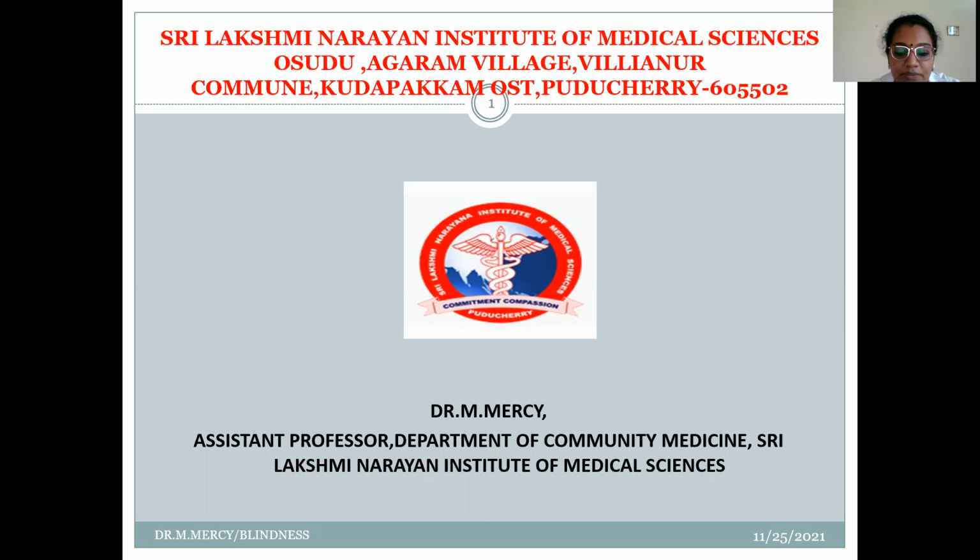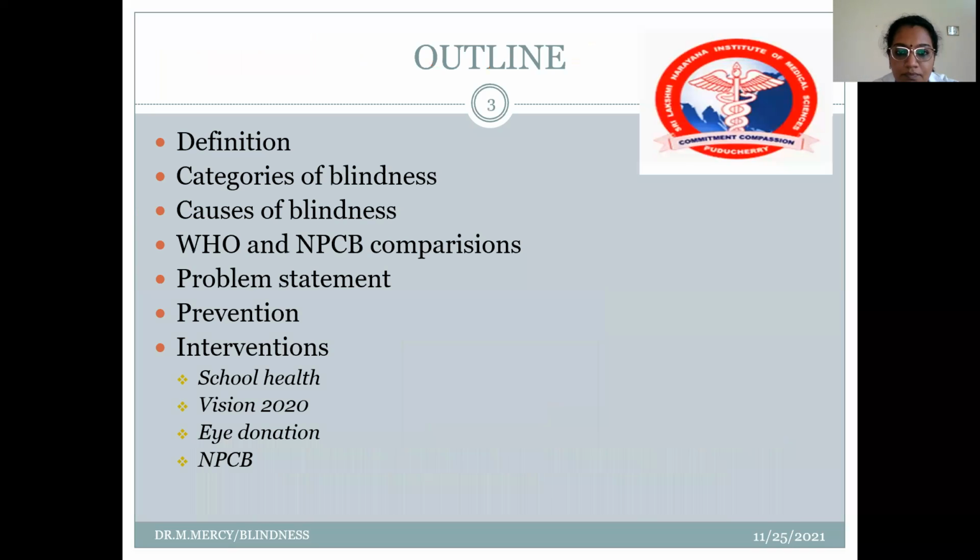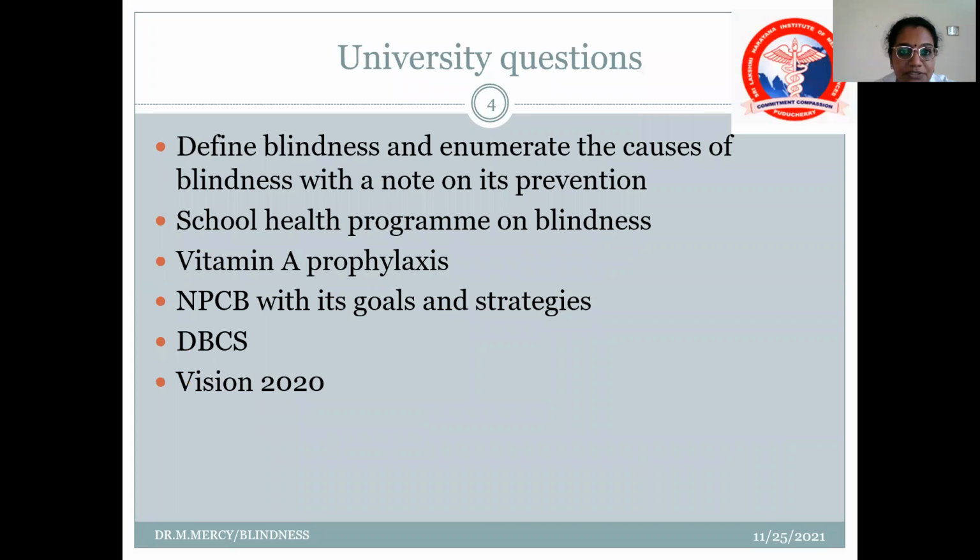Today's theory class will be on blindness. The outline of my presentation will include the definition of blindness, categories of blindness, causes of blindness, the WHO and NPCB comparisons, problem statement, the prevention and the interventions with respect to the school health program, Vision 2020, eye donation, and the National Program for the Control of Blindness and Visual Impairment. This will be the outline of today's presentation.